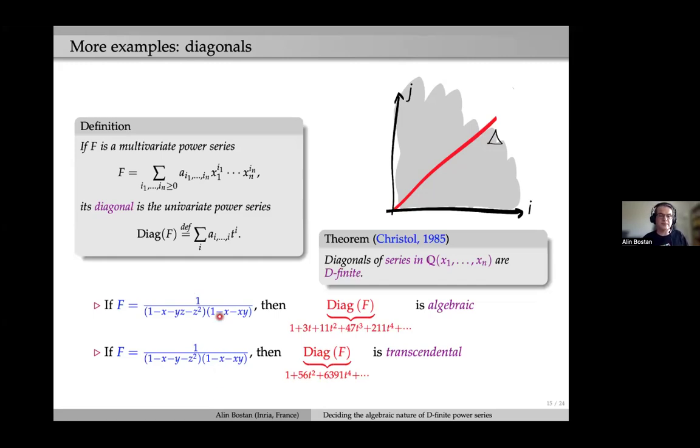And here I am displaying two examples where you have the impression that they are very similar. You see just a z added here, and this changes completely the nature of the diagonal. Even in more variables, the diagonal may be algebraic, and most of the time it is transcendental, but the question is how to detect and prove this.